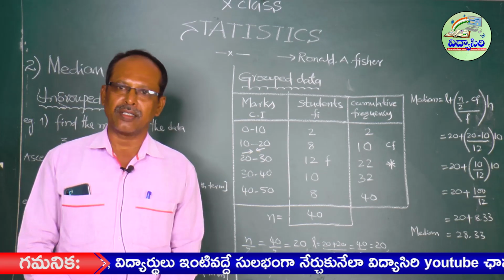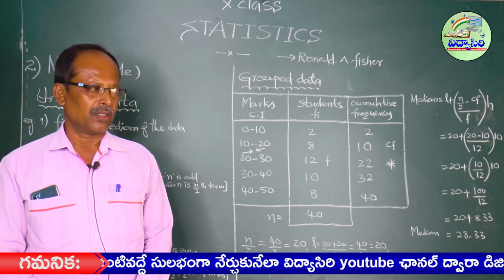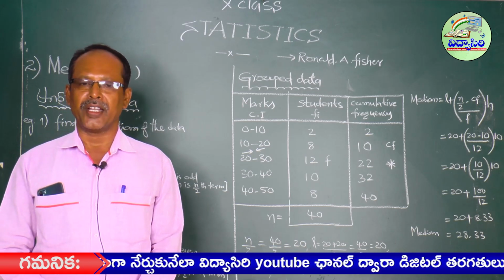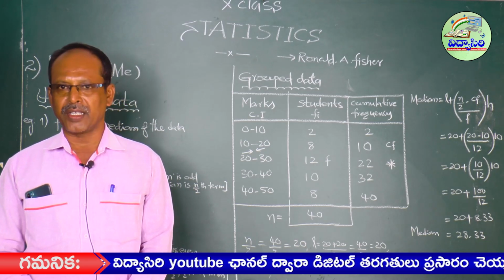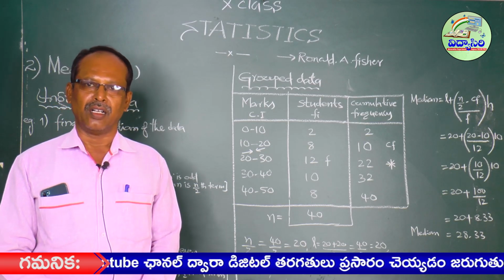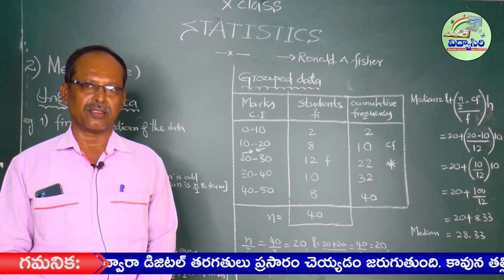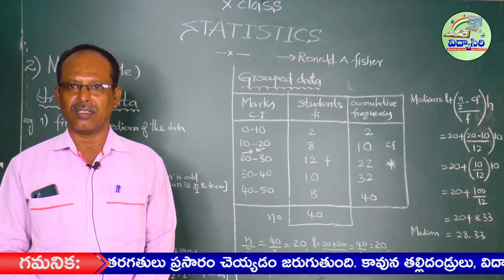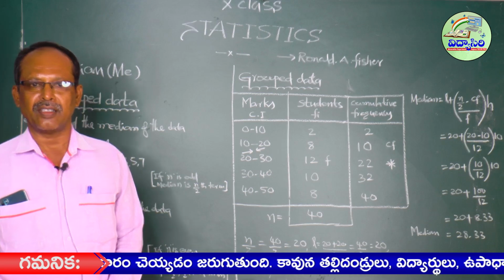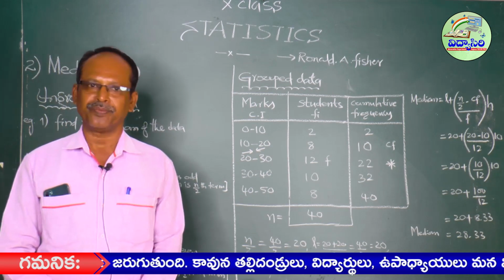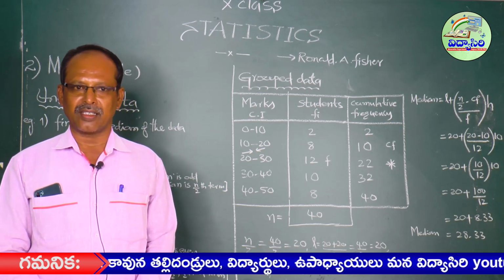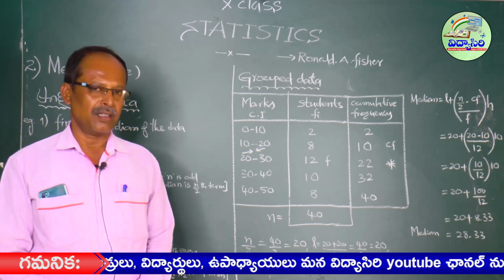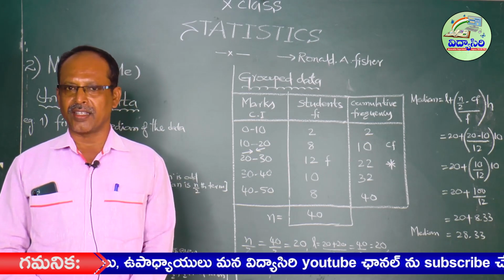Come to the point. In 10th class mathematics there are 14 chapters. Among the 14 chapters, the most important and easiest chapter is statistics. In this statistics, in our syllabus, measures of central tendency are there.